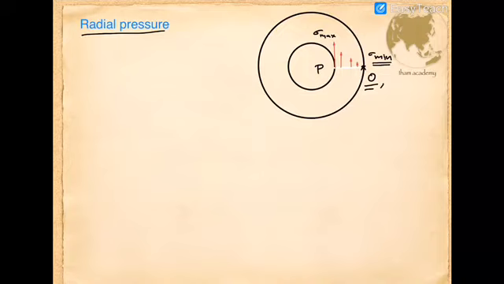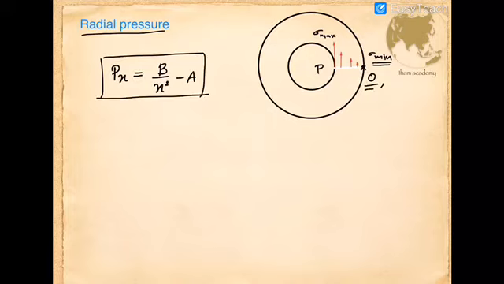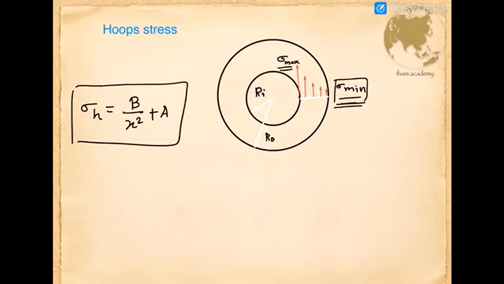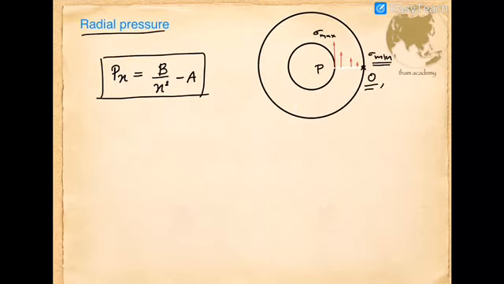A similar expression is also provided for the pressure variation along the radial direction. We can say radial pressure is equal to B divided by x square minus A for radial pressure variation, whereas in the case of hoop stress or circumferential stress, that was B divided by x square plus A. So in the previous slide we discussed that sigma h is B by x square plus A, while the radial pressure is Px equal to B by x square minus A.